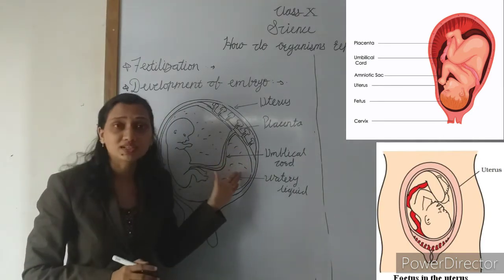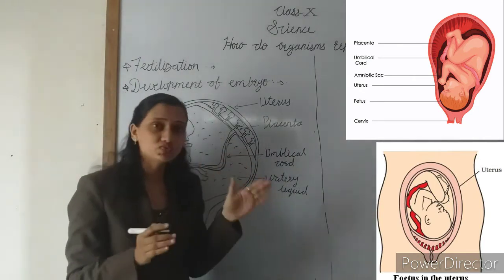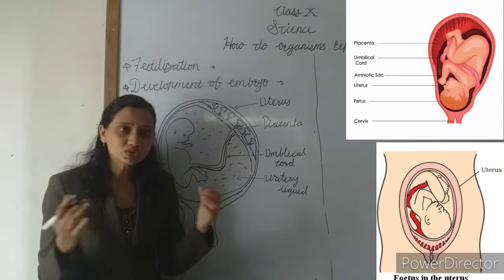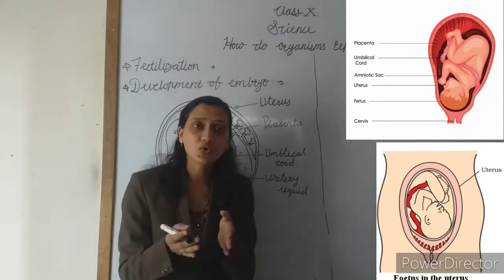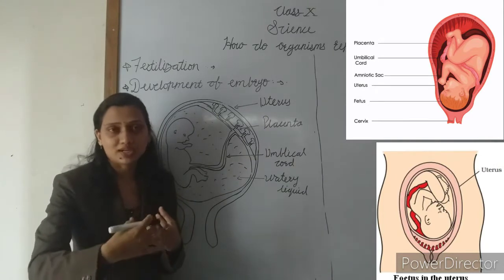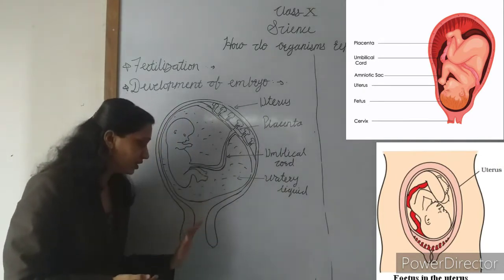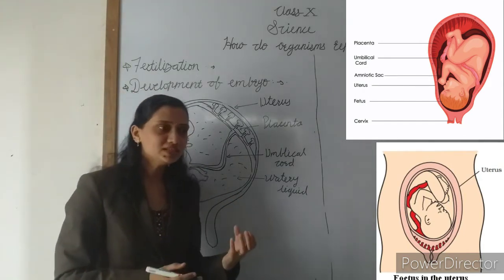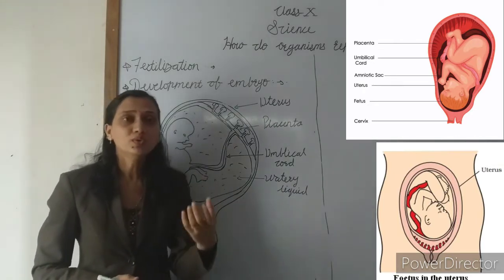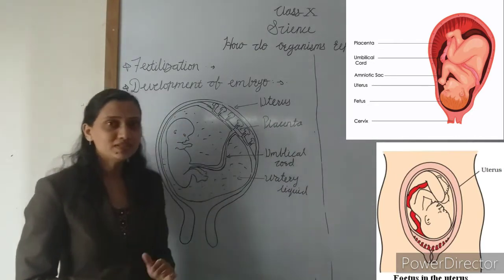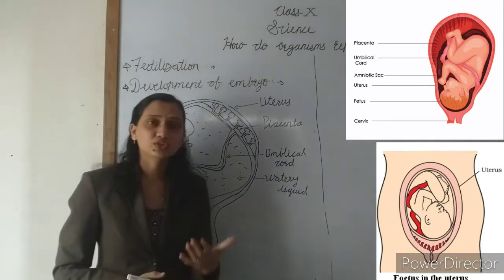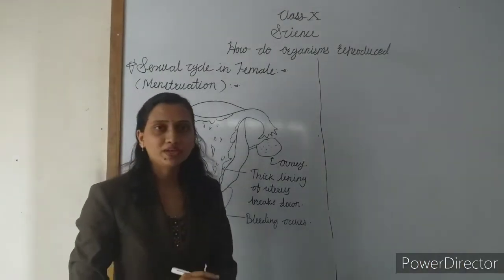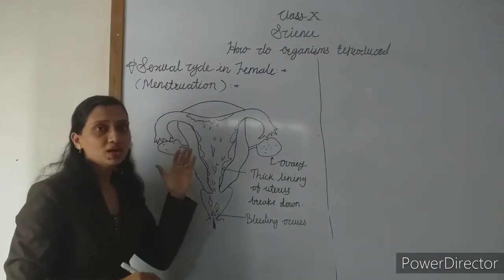Understand? Now when the development of the baby is completed, when the fetus is completely developed, after that the strong muscles of the uterus wall contract rhythmically. Due to these contractions of the uterus wall, the baby is pushed outside, and through the vaginal opening the baby comes out of the woman's body. In this way, the woman gives birth to the new offspring. Understand? This is the process of reproduction in the human female. Now our next topic is the sexual cycle in the female, the menstruation.